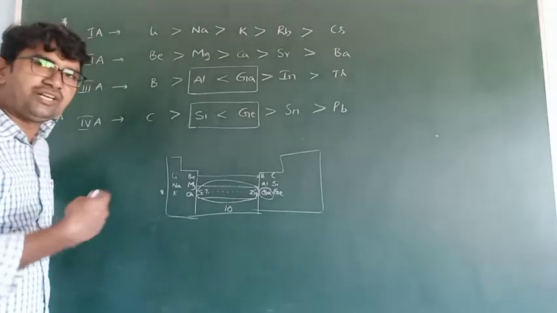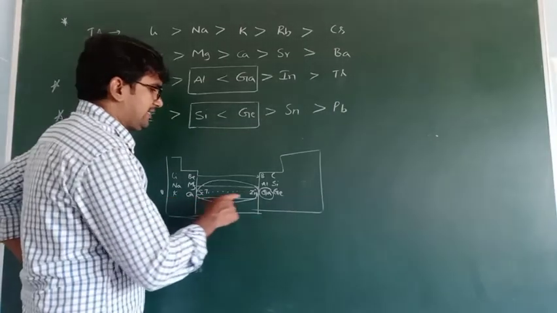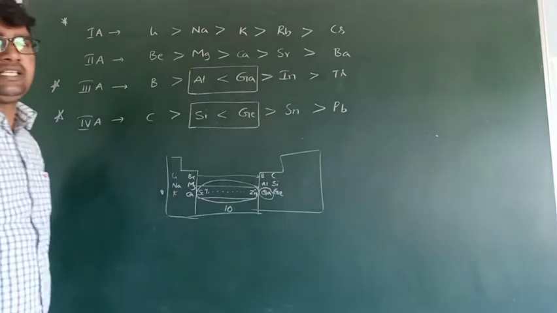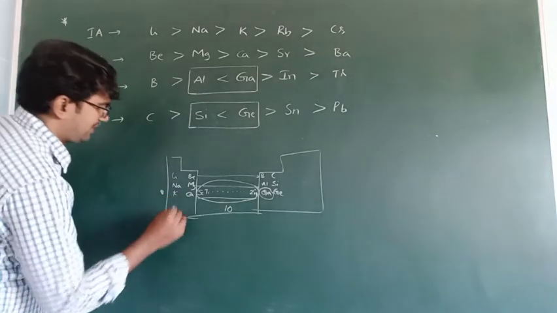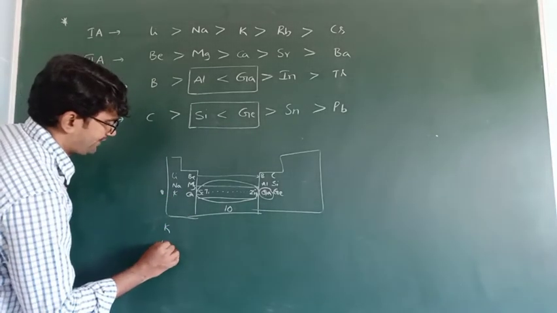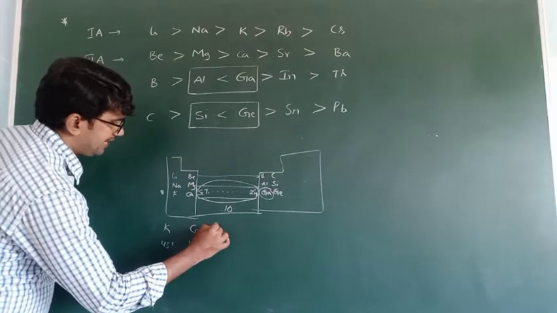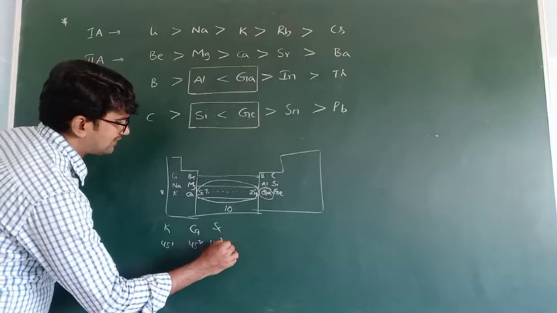Due to the presence of d orbital, the atomic size decreases. Simply, nuclear charge increases. For example, potassium 4s1, calcium 4s2, scandium 4s2 3d1.